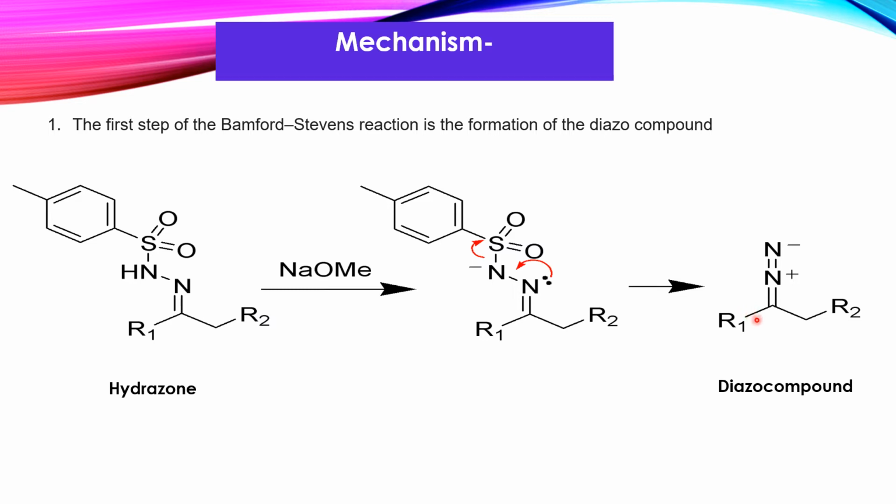In an aprotic medium, the diazoalkane thermally decomposes by the loss of the nitrogen atoms and we get a carbene, while in a protic solvent such as ethylene glycol, competitive protonation of the diazoalkane occurs, leading to the diazonium, that is a carbanium ion. Since the mechanism of the Bamford and Stevens reaction is different in the two different solvents, the protic solvent and the aprotic solvent, we will look at each.